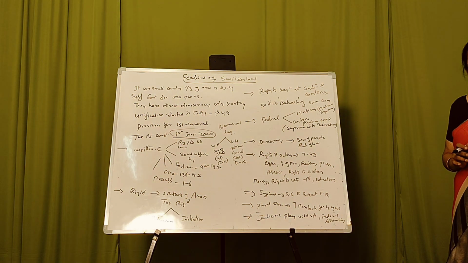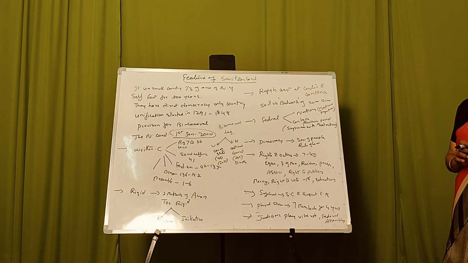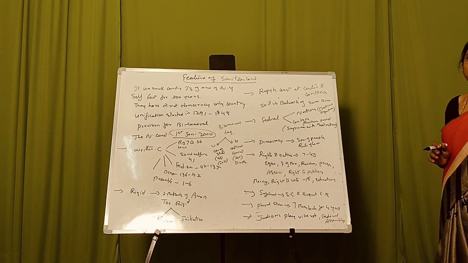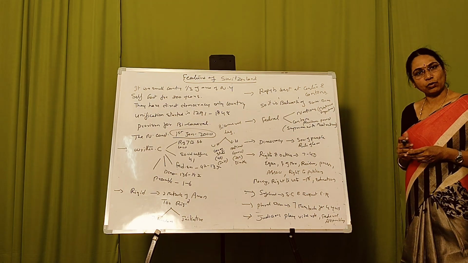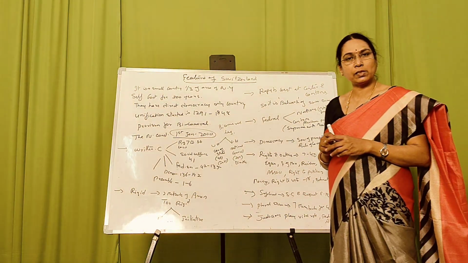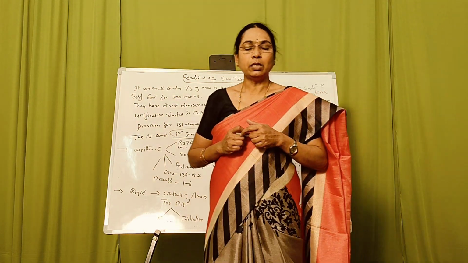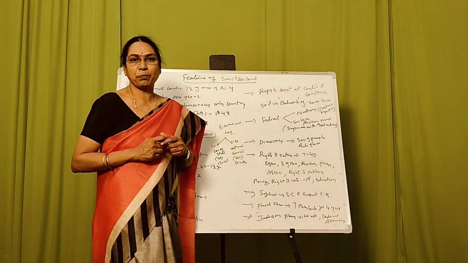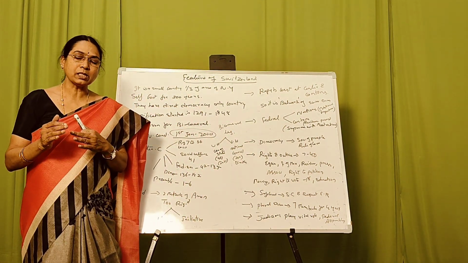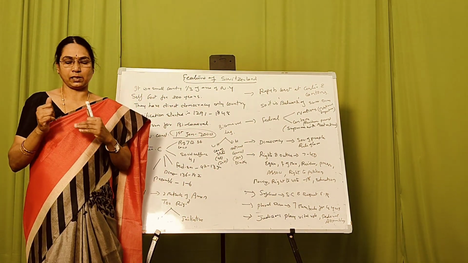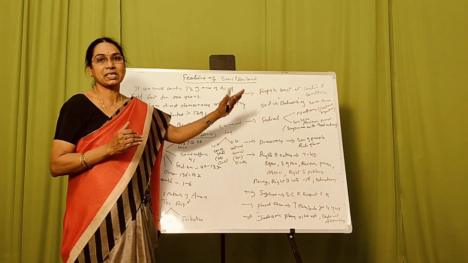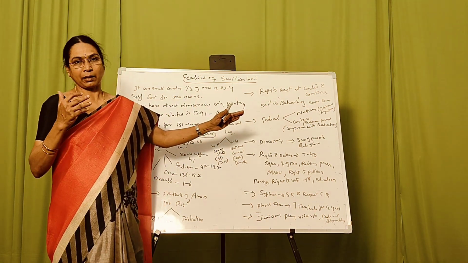Now let us go to the next point, which is known as federalism. This is another unique feature of the Switzerland constitution. What is the meaning of federalism? Federalism is nothing but the separation of the powers between the center and the state. Here we will use the word cantons: the center and the cantons.